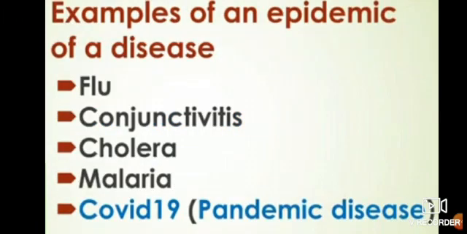What are the examples of this? Flu, conjunctivitis, cholera, malaria, and nowadays COVID-19, that is a pandemic disease.